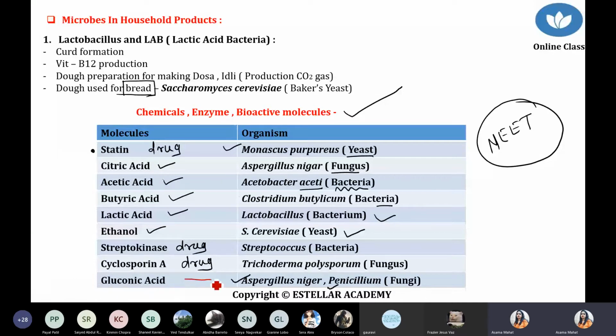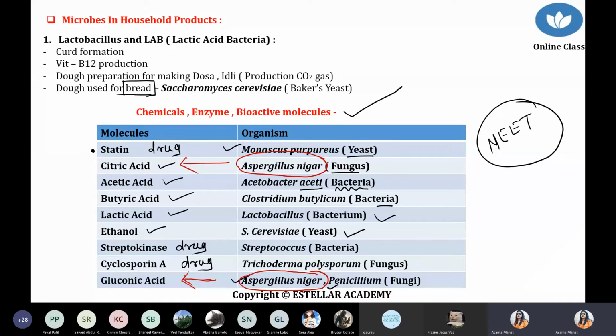Both these are used for production of gluconic acid. Please don't get confused between Aspergillus niger, which produces the aspartic acid, and the Aspergillus niger which produces gluconic acid, because the Aspergillus niger fungus can produce citric acid also and gluconic acid also. It is an acid, an alcohol, definitely alcohol, but the chemical formula varies. That's why we are talking about these different types.